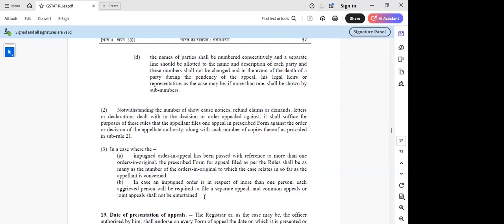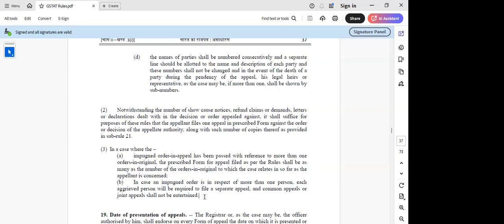Sir, we'll start with what is happening now. There is one SCN for 5 years. There are 5 DRC-7s. Yes, sir. How many APL-1s are filed? 5. 5 APL-1s will end with 5 APL-4s. Yes, sir. Now they are saying that the number of appeals to be filed in the tribunal is based on the number of orders-in-original.